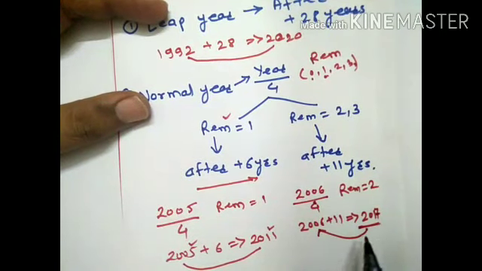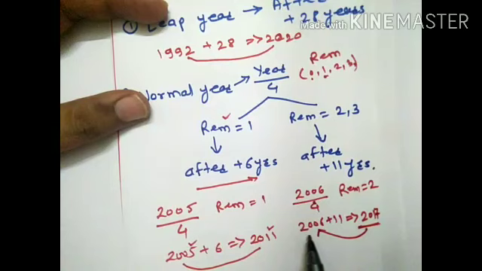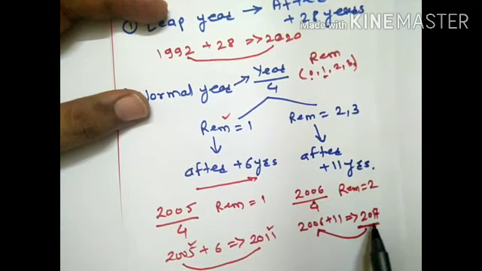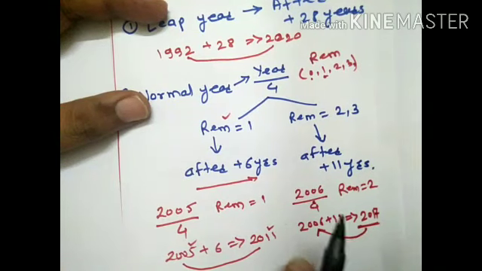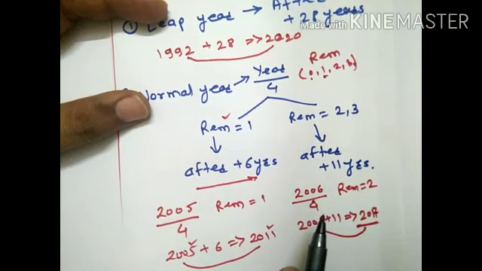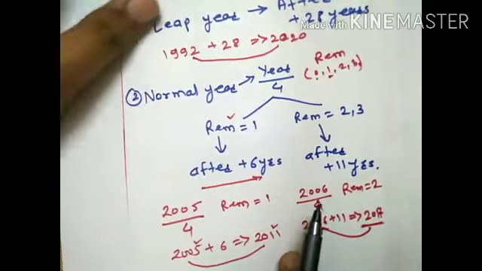There is one homework for you all students: look at the day on 1st January 2006 and also look at the day on 1st January 2017, and after that look at the day on 31st December 2006 and 31st December 2017. So this is a concept related with it. Now come back to our question.